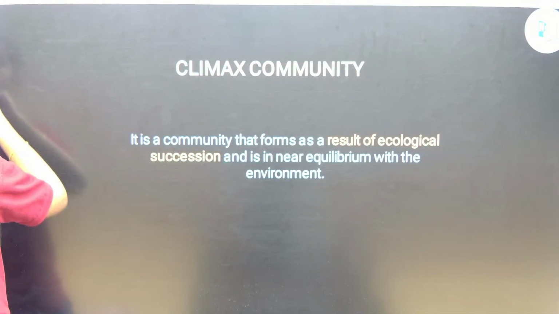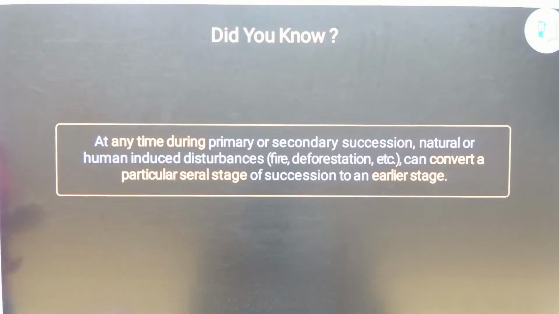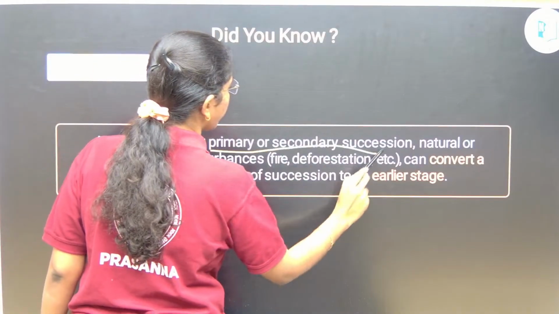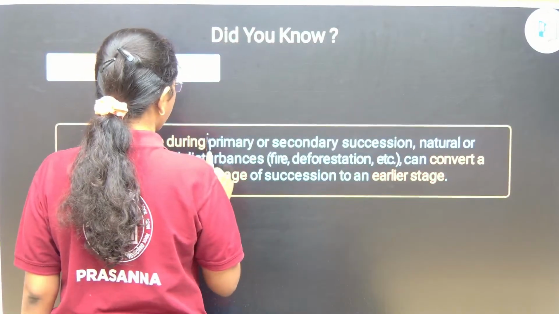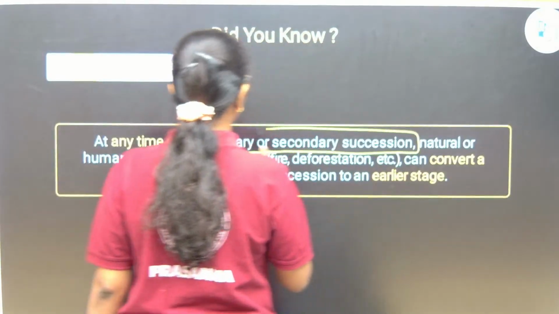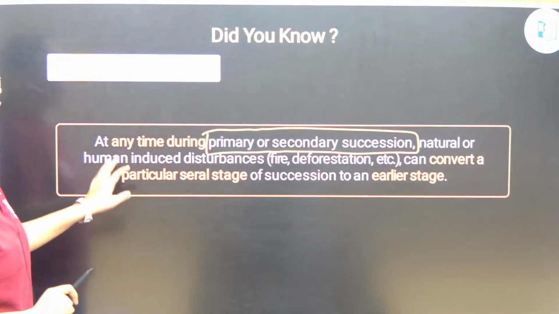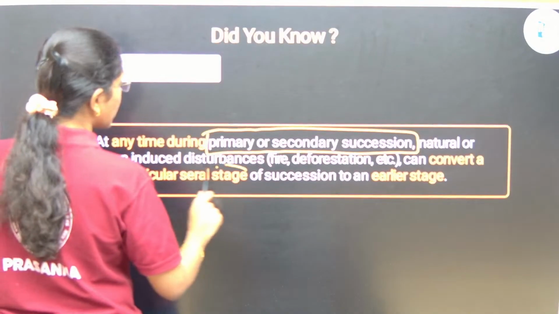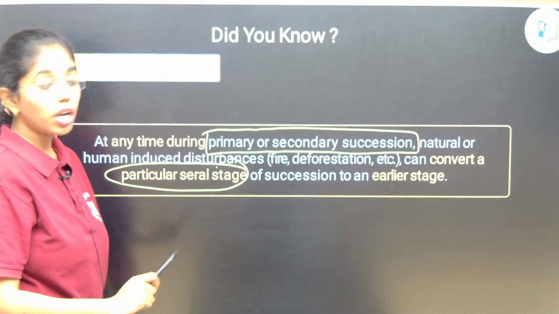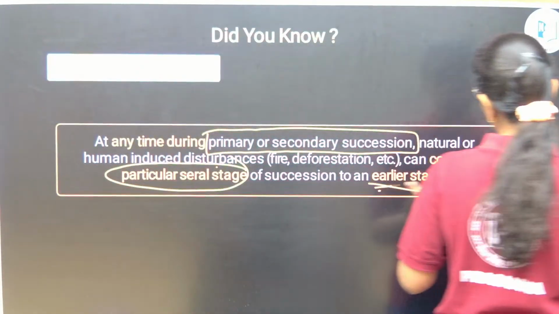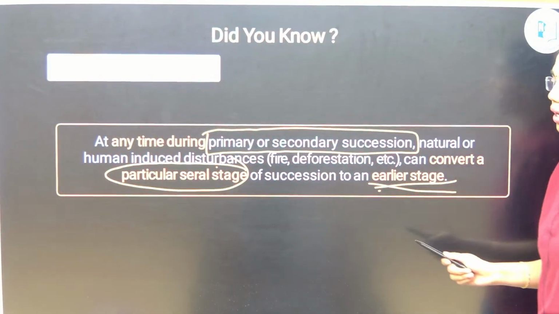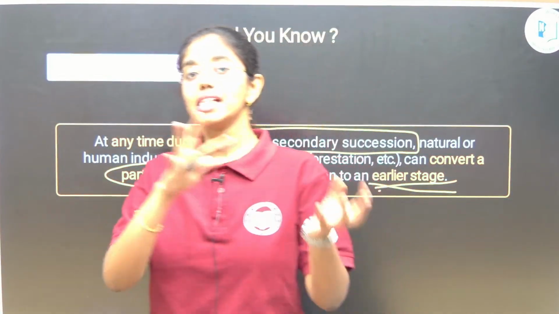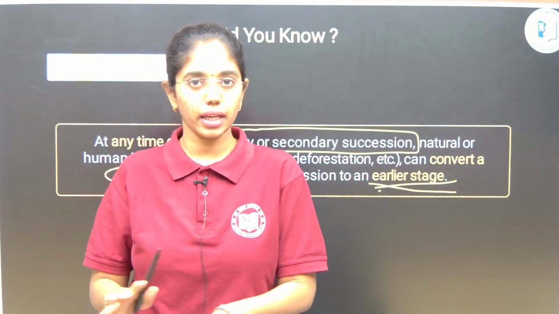And then here we go. At any time during primary or secondary succession, natural or human induced disturbances can convert a particular seral stage of a succession to an earlier stage again. This is an important point to be noted. At any seral stage, if destruction happens, then the succession has to begin again from the beginning.